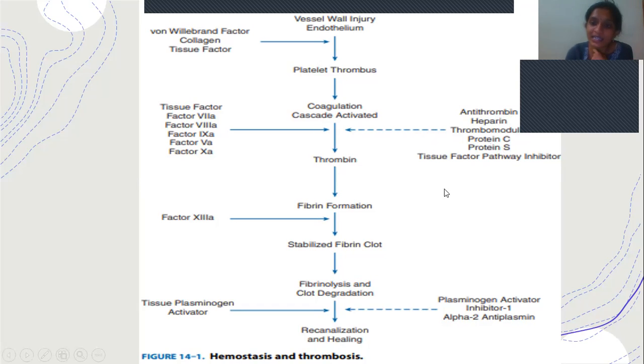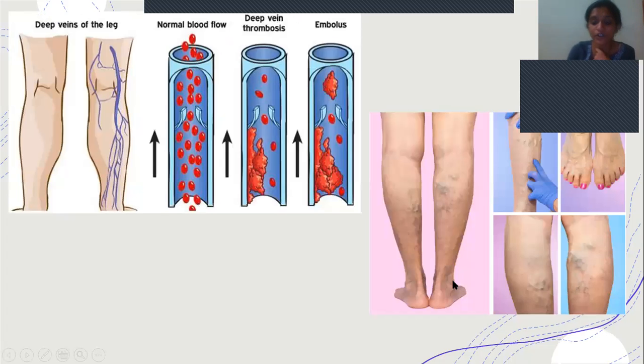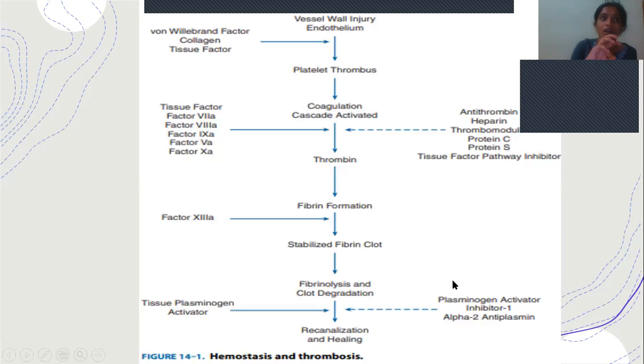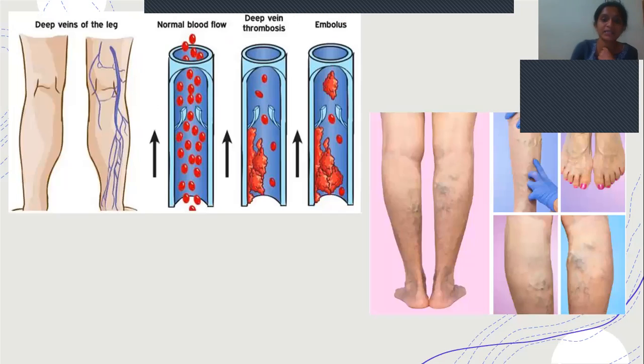But in case of VTE, these will not take place. Only these things will be continuously going on. So only clot formation will be taking place, but sealing will not happen, and there will not be stoppage or inhibition of this process. So continuous formation of the clot can be seen.